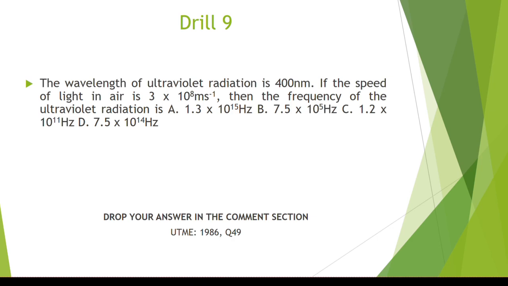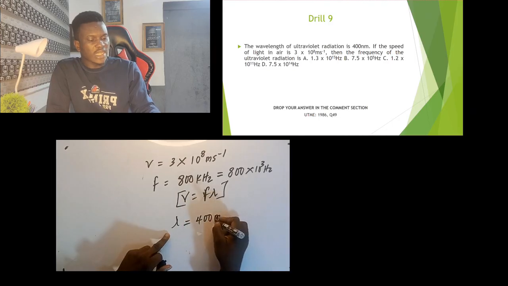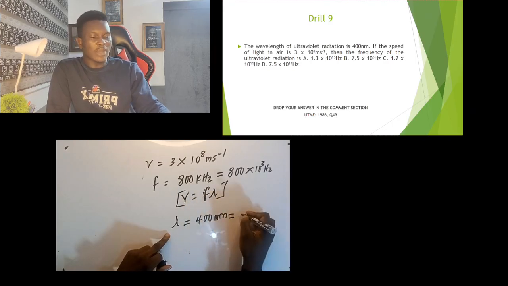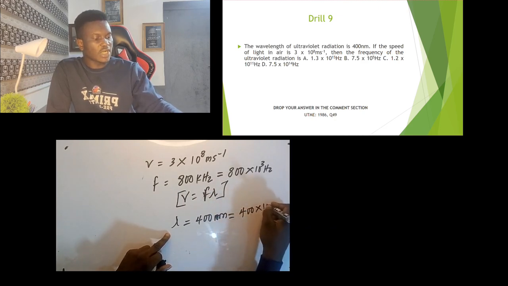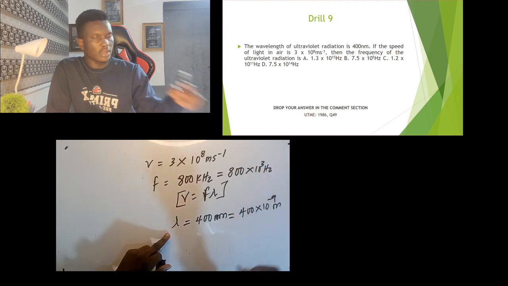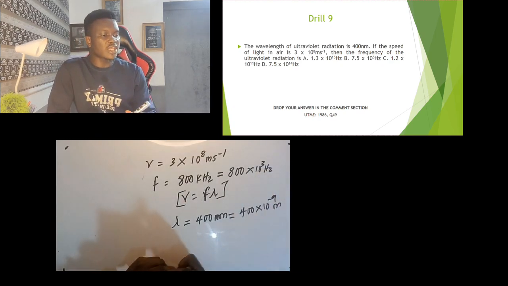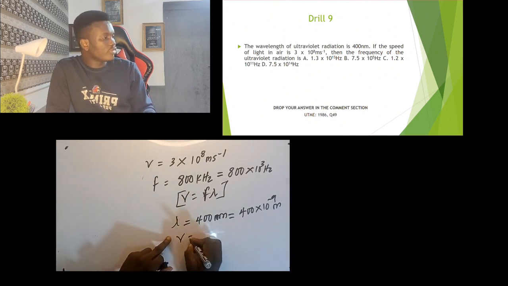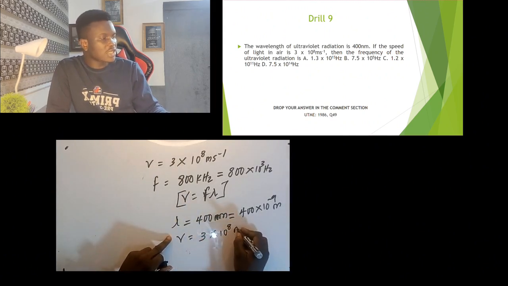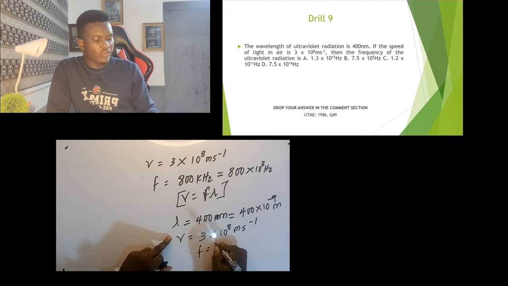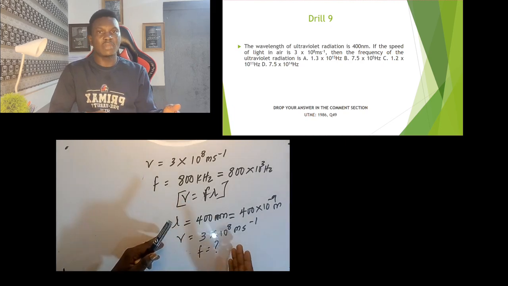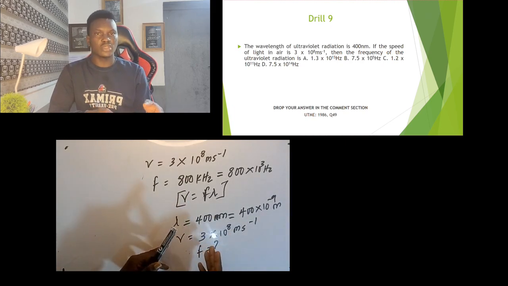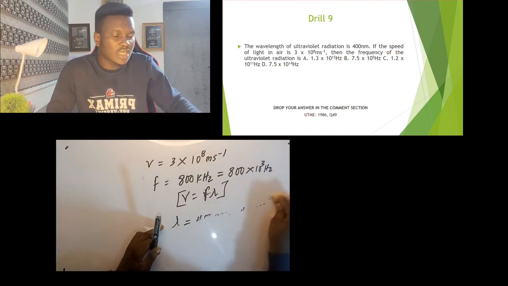Now, the wavelength of ultraviolet radiation is 400 nanometer. In this question, that's question 9, you have the wavelength to be 400 nanometer. And what's nano? You remember, nano is 10 raised to minus 9. So you can just convert that. That's 400 times 10 raised to minus 9 meter. That is the wavelength. We were also given the velocity. The velocity is 3 times 10 raised to 8 meters per second. Then you have to look for the frequency. Since you remember the wave equation, I believe you should be able to solve this question as well, and leave the answer in the comment section below.